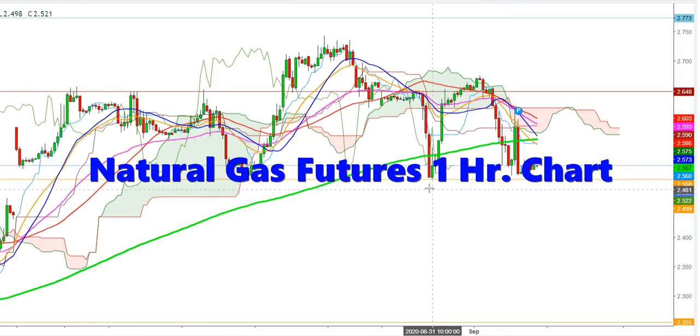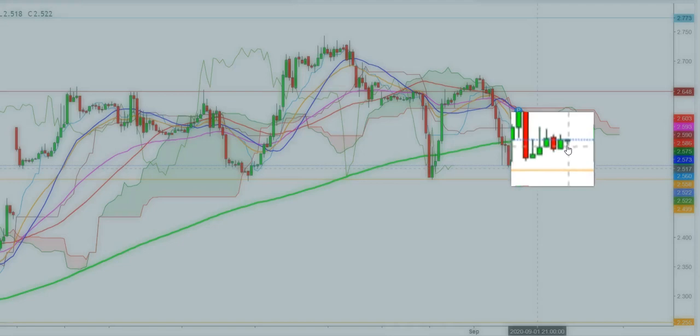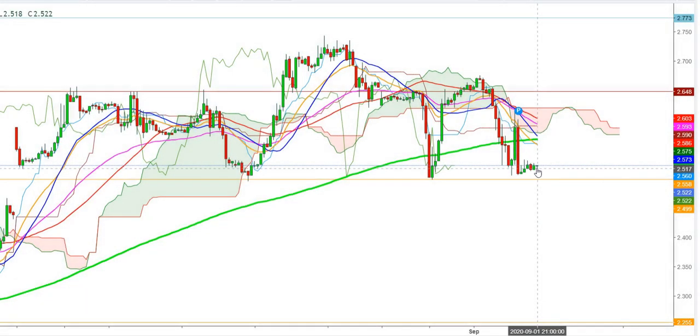Here in an hourly time frame, you can see that the natural gas futures have found a good base at the levels of $2.499, where I find that they are trying to maintain this level. So friends, today I find that the natural gas futures look ready for a bouncing move from the current levels because they have been constantly maintaining much above this baseline.